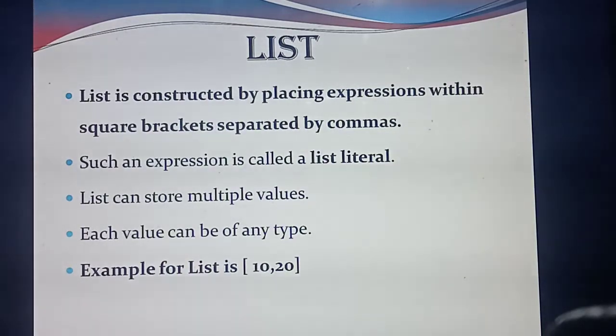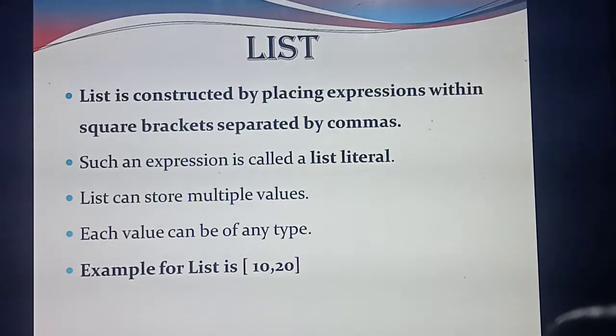Then the third point: this list can store multiple values. Multiple values means more than one value. Not only one value, you can store more than one value inside the list. And next, each value can be of any type. Type in the sense of data type, maybe integer, float, character or anything. So you are storing variables, numbers, expressions, everything in the same list.